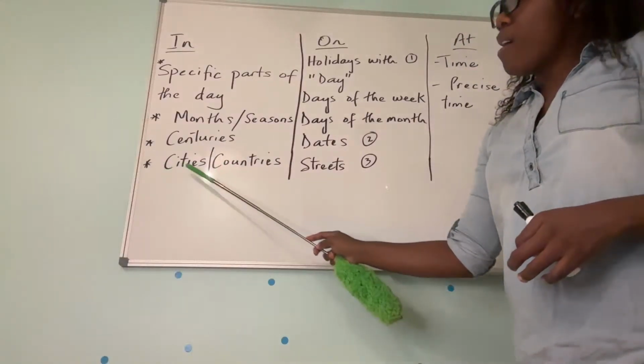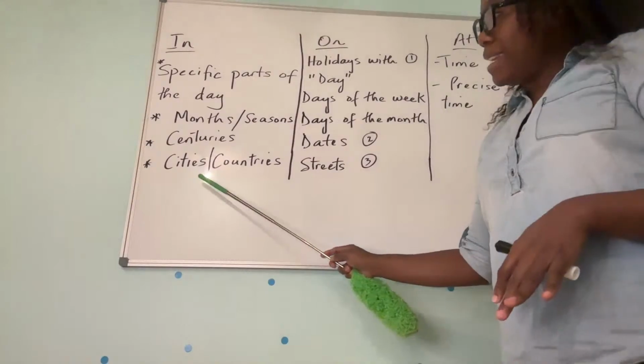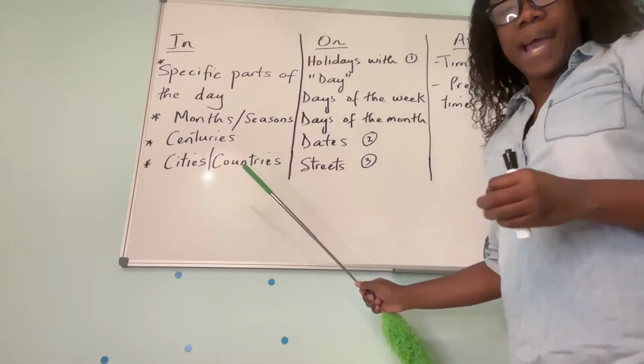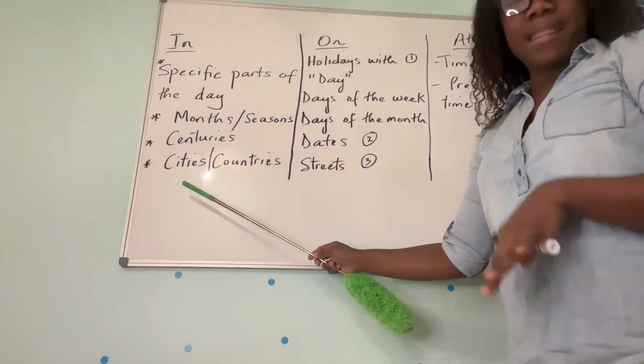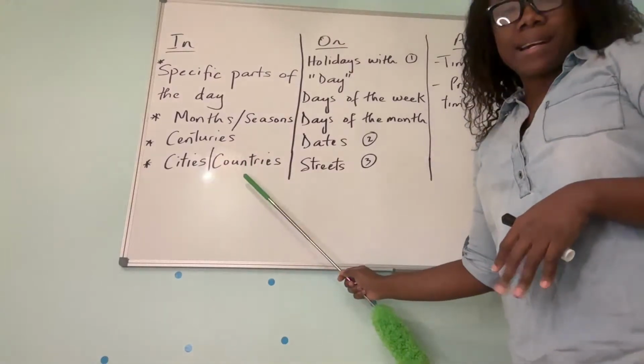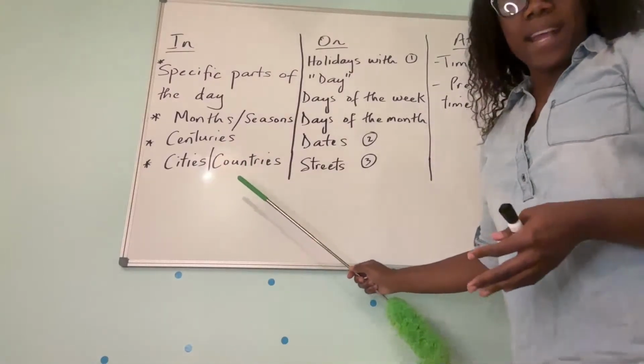We use in also when we're talking about cities and countries. For example, she is in Portland, Oregon at the moment. Or my brother is in Colombia, he's on vacation.